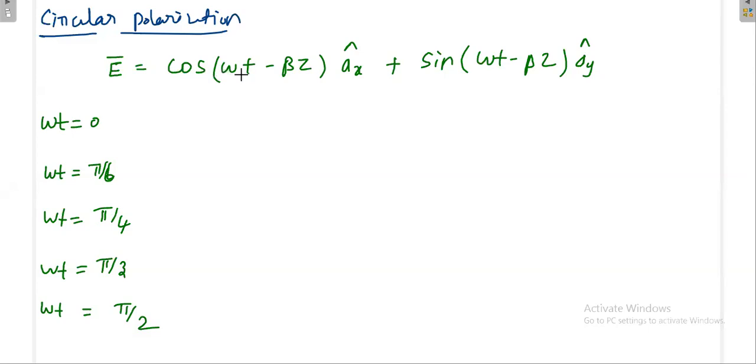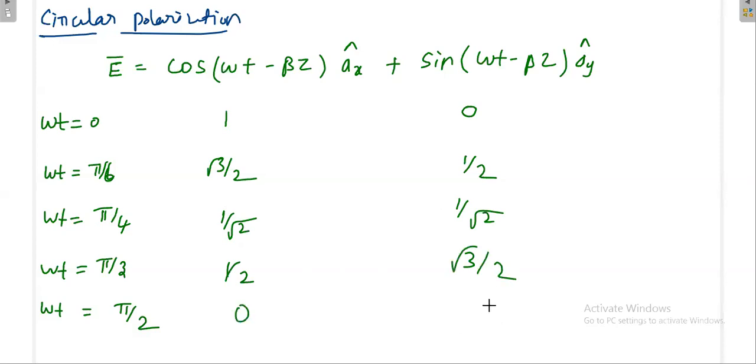What is the value of cos omega t if omega t is 0? 1, sir. The magnitude is 1 always. Yes, magnitude 1. Okay, so here it will become 0. Here pi by 6 I am substituting. Pi by 6 means 30 degree. So root 3 by 2. Here 1 by 2. Here 1 by root 2. 1 by root 2. 1 by 2, root 3 by 2. Here 0 and 1. Here 0 and 1.